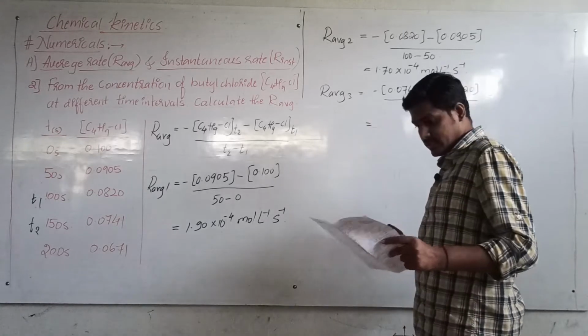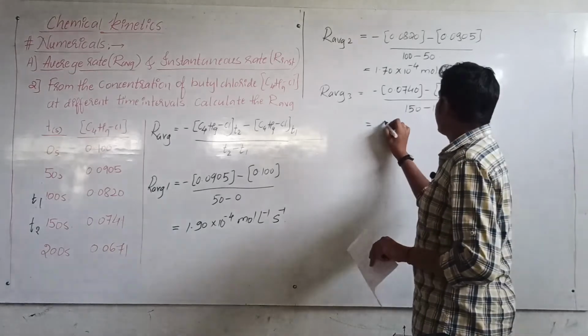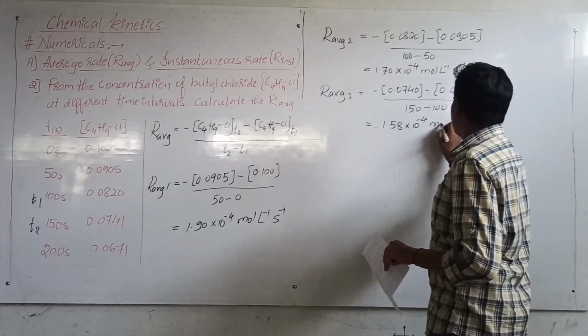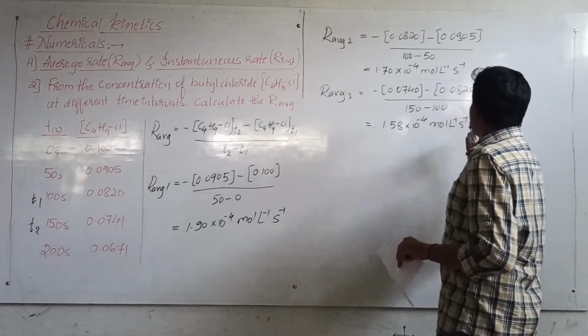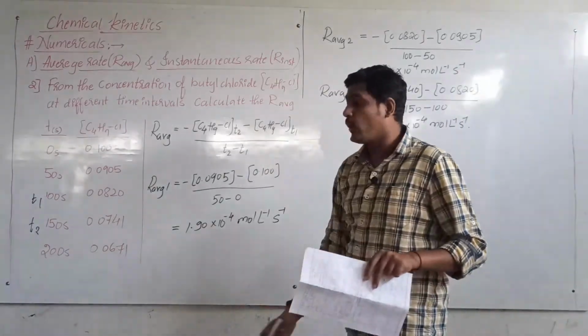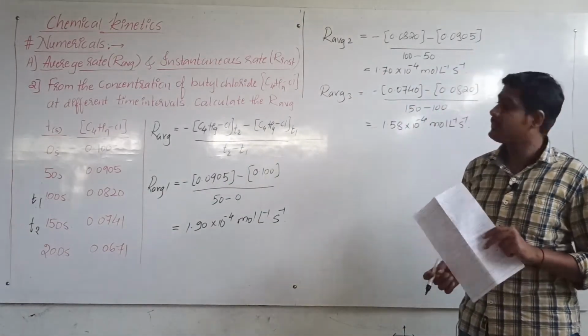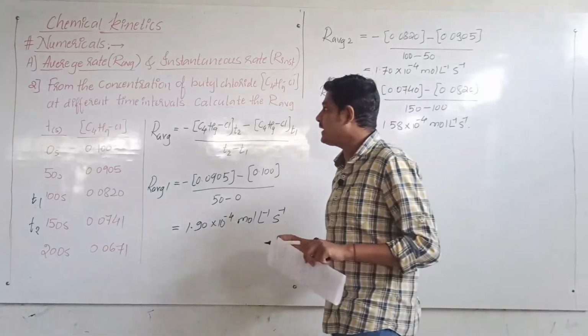So on solving this, you will get the answer as 1.58 into 10 to the power minus 4 moles per liter per second. So like this you can go on and calculate the average rate at different time intervals. Okay, so this is how we calculate the average rate.